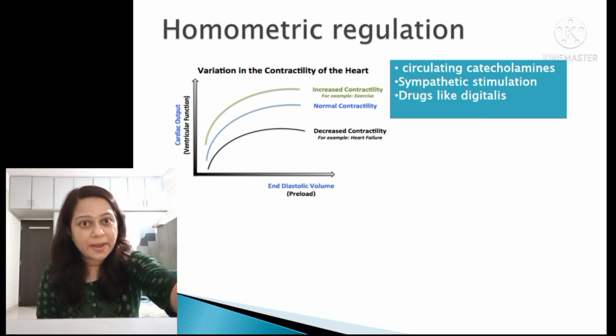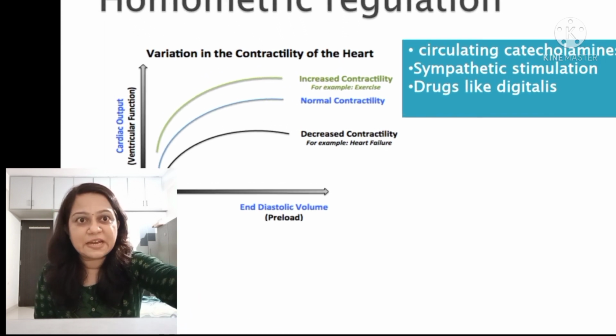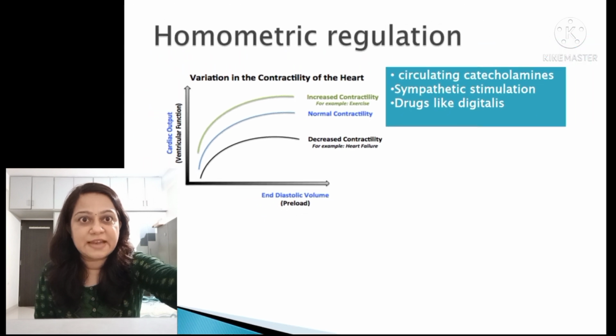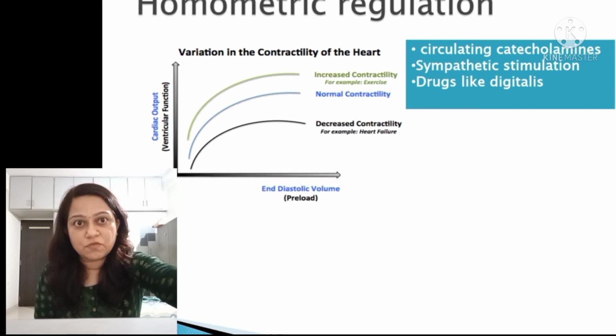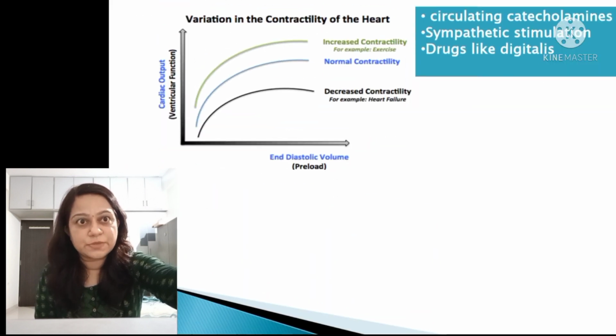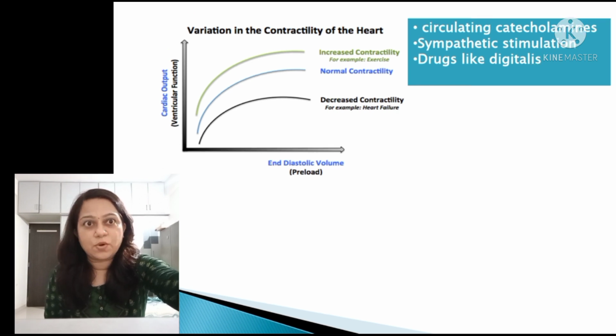Now let us go through homometric regulation. This is the diagrammatic representation. This is the graph which shows the correlation of the end diastolic volume with the cardiac output. You can see that myocardial contractility increases because of circulating catecholamines, sympathetic stimulation, or certain drugs like digitalis. It increases the myocardial contractility, so the graph shifts to the left.